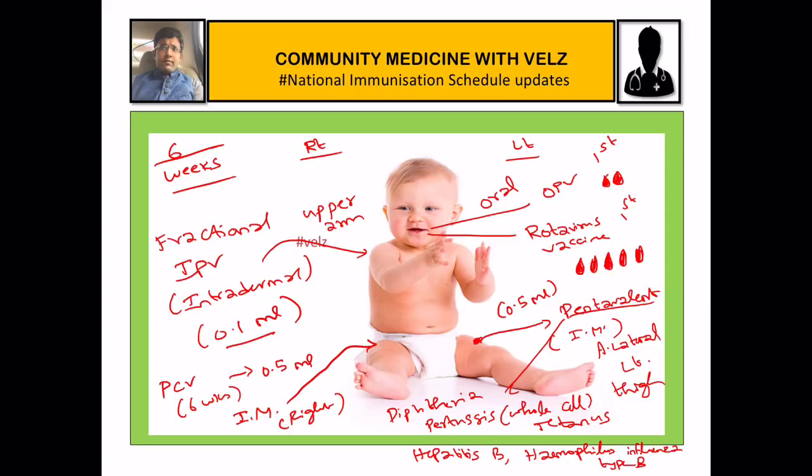If a child has missed all these vaccines at 6 weeks of age, OPV can be given till 5 years of age, pentavalent can be given till 1 year of age, and rotavirus is also given till 1 year of age, because after 1 year of age diarrhea is less common.